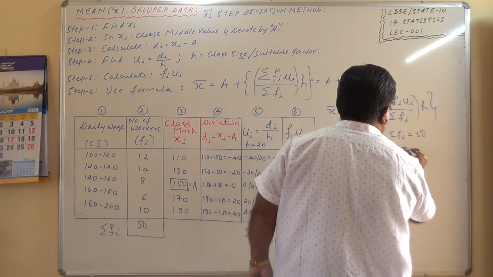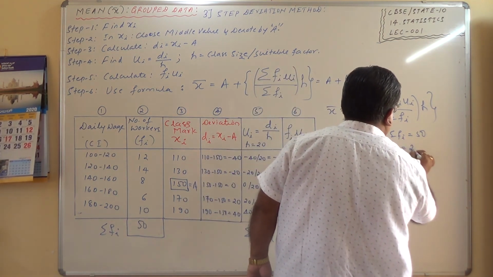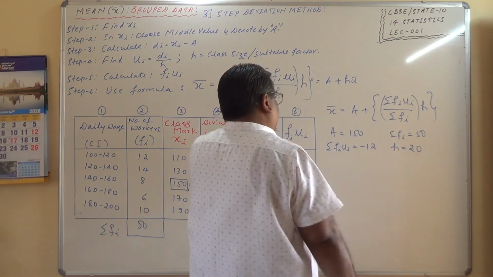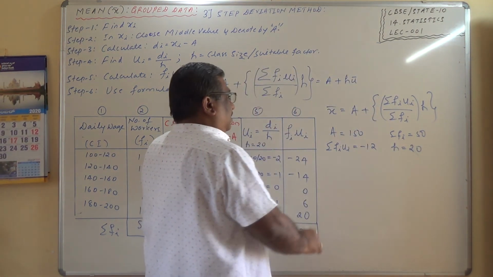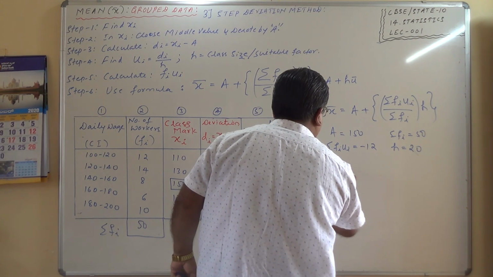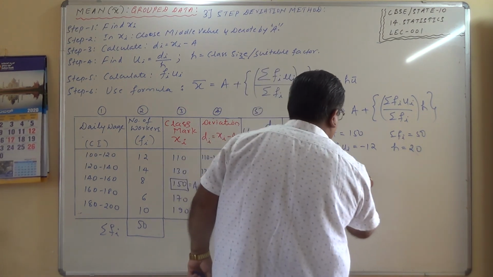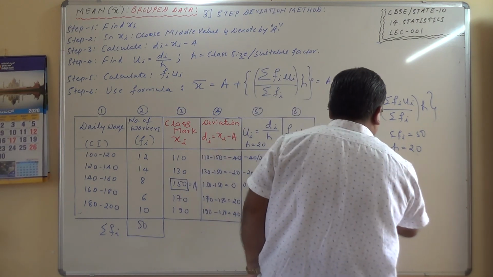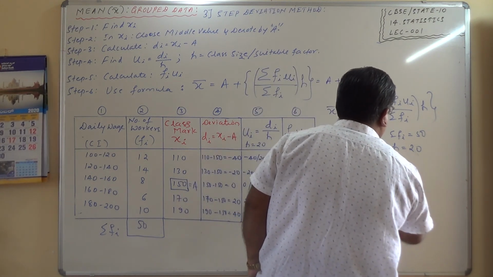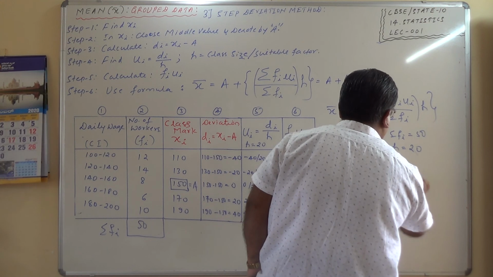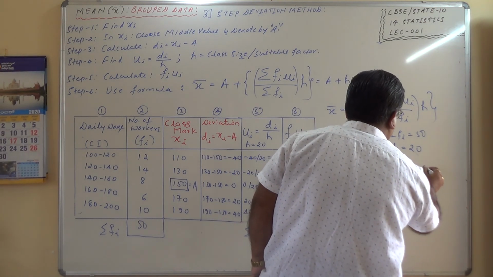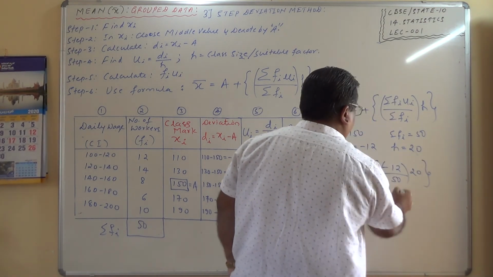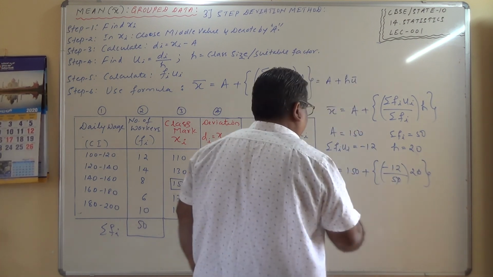H, class width, which is 20. All the information is over? Yes. So x bar is equal to a, which is 150, plus, in brackets, sigma fi ui, which is minus 12, divided by 50 into h, which is 20. So 10, 10 goes here.